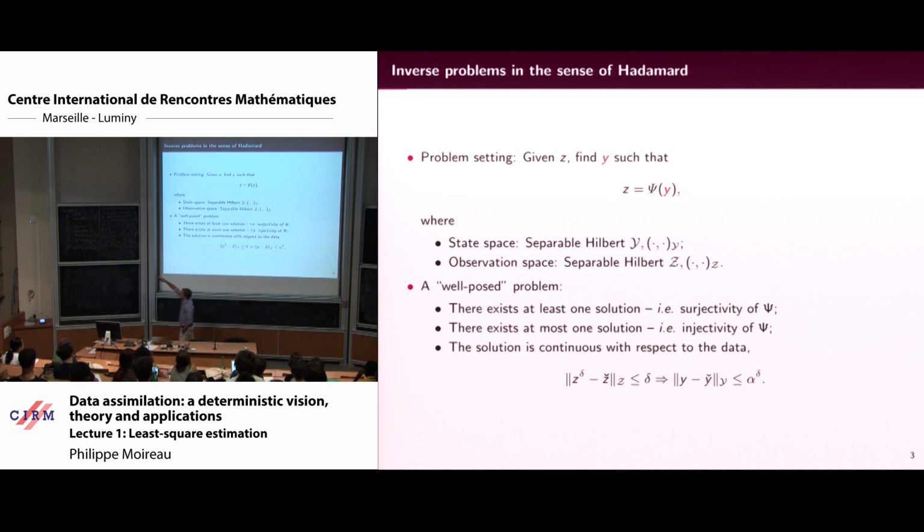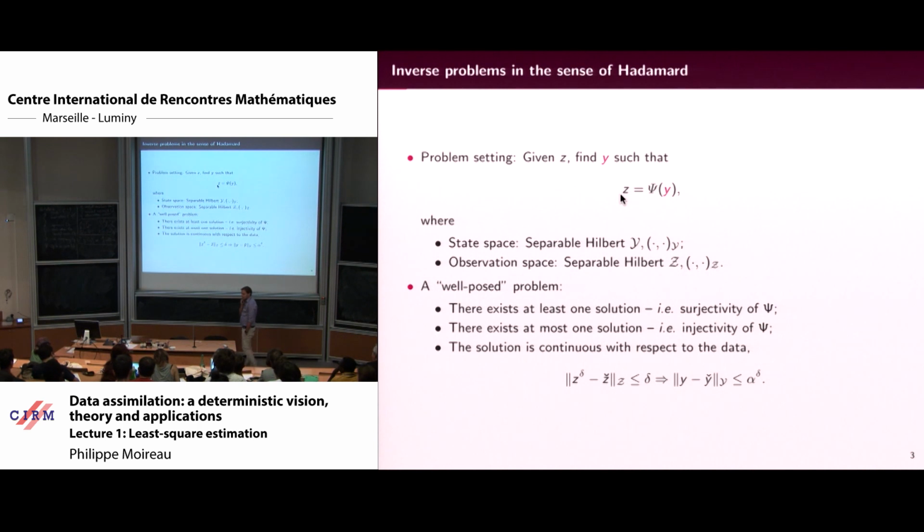Just to set up the notation, I wrote it here. The idea is that I have a measurement, Z, an observation, something given by a person who does experiments. And I want to recover a variable called Y that I call the state. For this lecture, I will consider that the state is in a Hilbert space, and the observations are also in a Hilbert space. And you remember what a well-posed problem is.